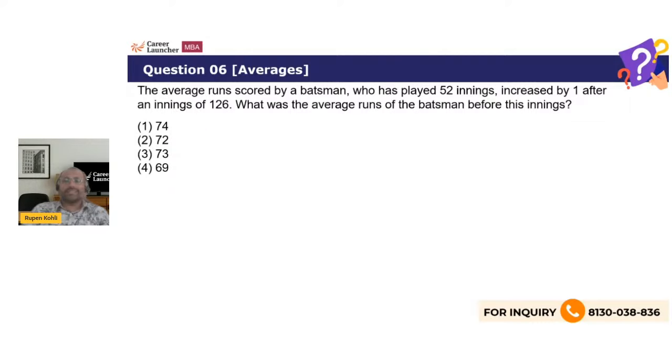Okay, so what is it? The average runs scored by a batsman who has played 52 innings increased by one after an innings of 126. So we have to find the average, right? So you can create a simple equation for this. Let's say A was the initial average. So 52 into A was the initial number of runs made. Then you add 126 to that. So this is the final total number of runs.